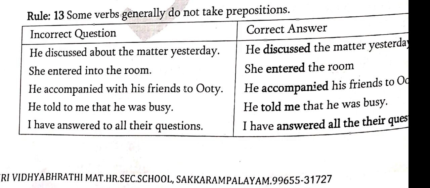"She entered into the room." This is wrong. She entered the room. "He accompanied with his friends to Ooty." Students, after "accompanied", take out the preposition "with". He accompanied his friends to Ooty.